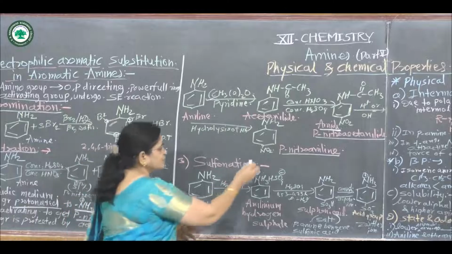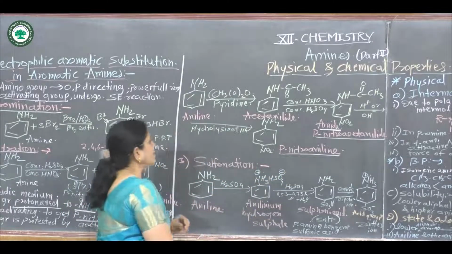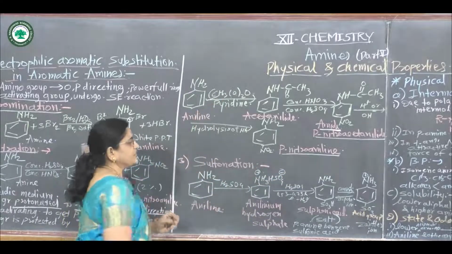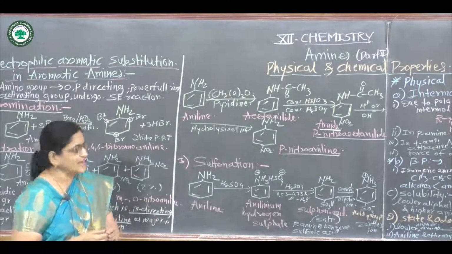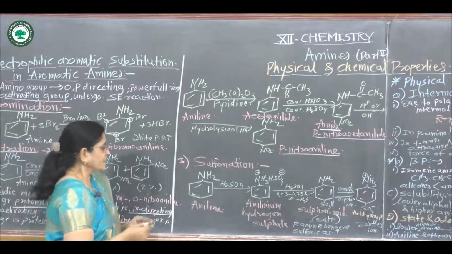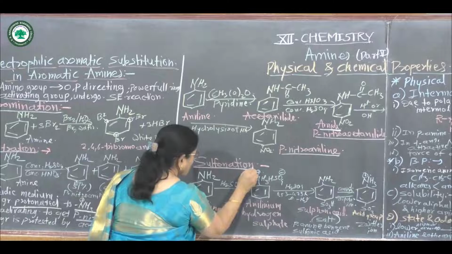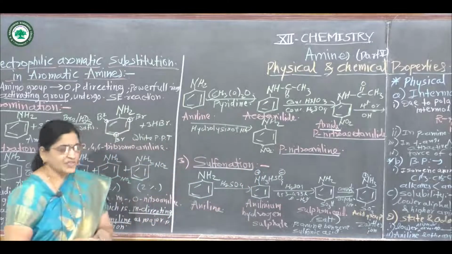It only gives para-nitroaniline, owing to the protection by acetic anhydride.